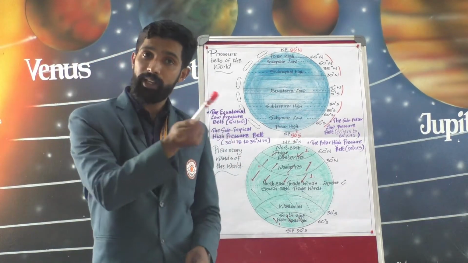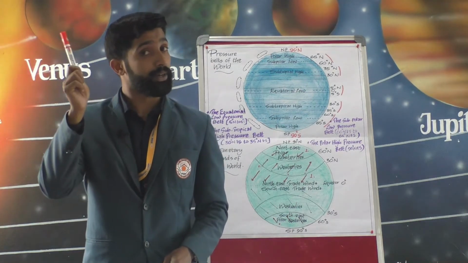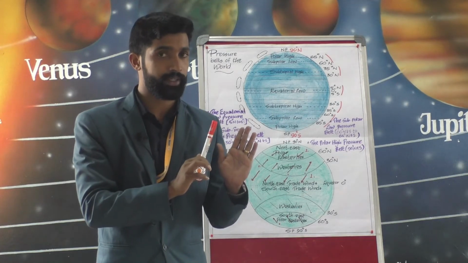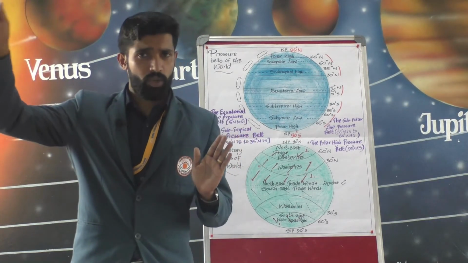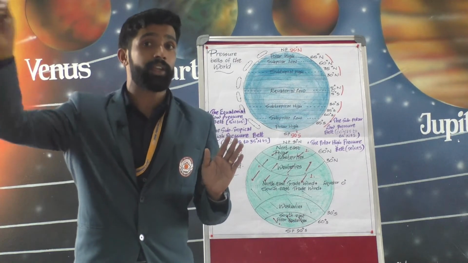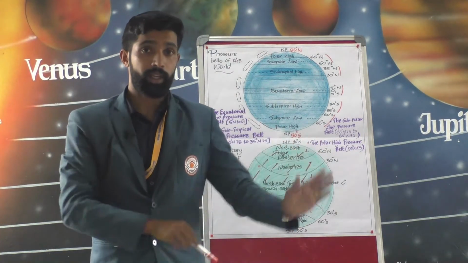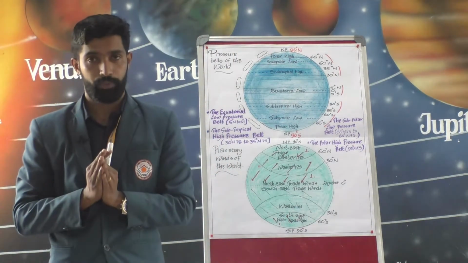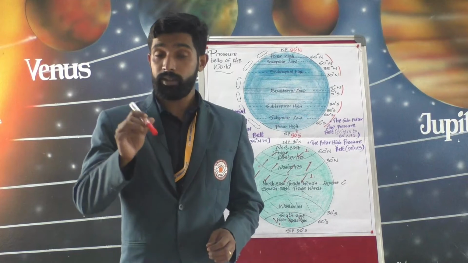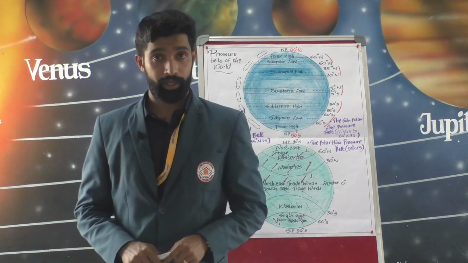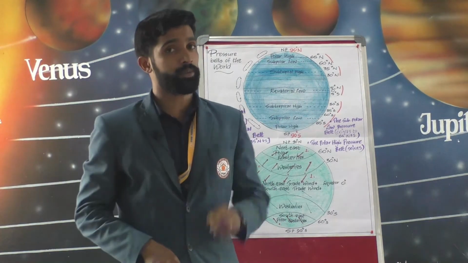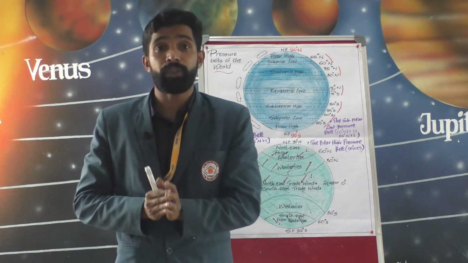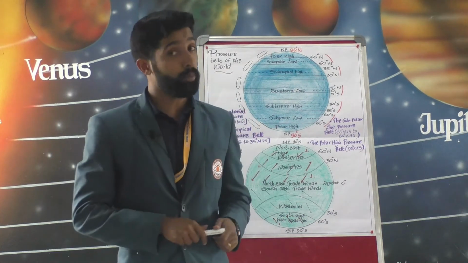Winds always blow from high pressure area to low pressure area. This is another fact, don't forget. They are named after the direction from which they blow. The direction of the wind is measured by a wind vane, while the speed of the wind is measured by an anemometer.